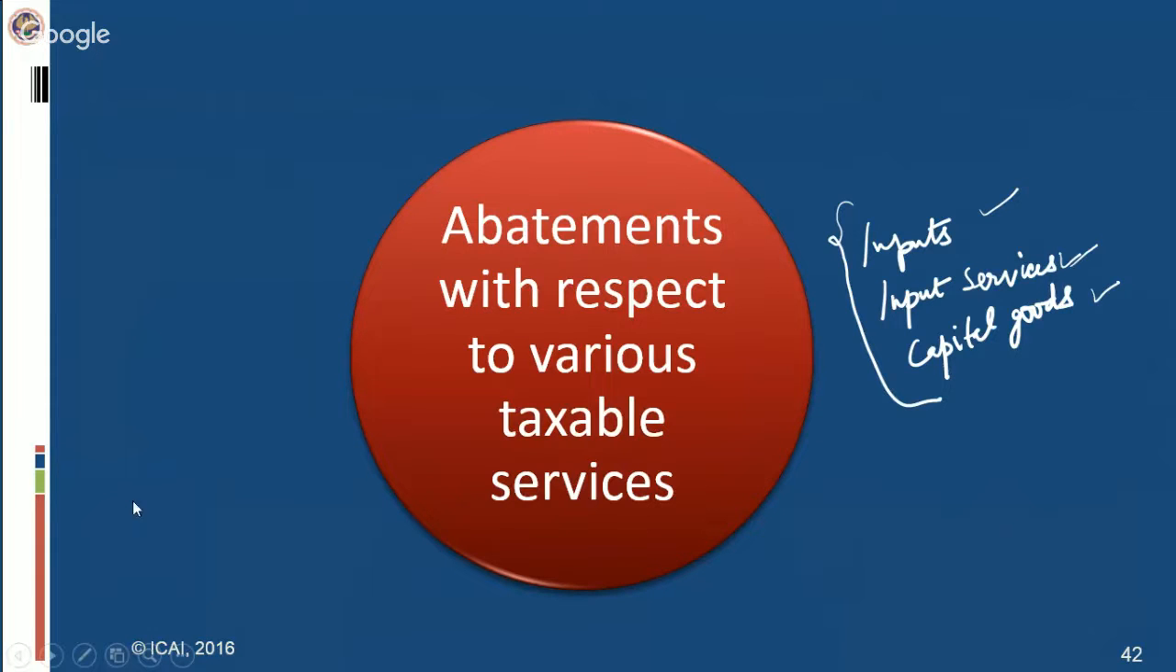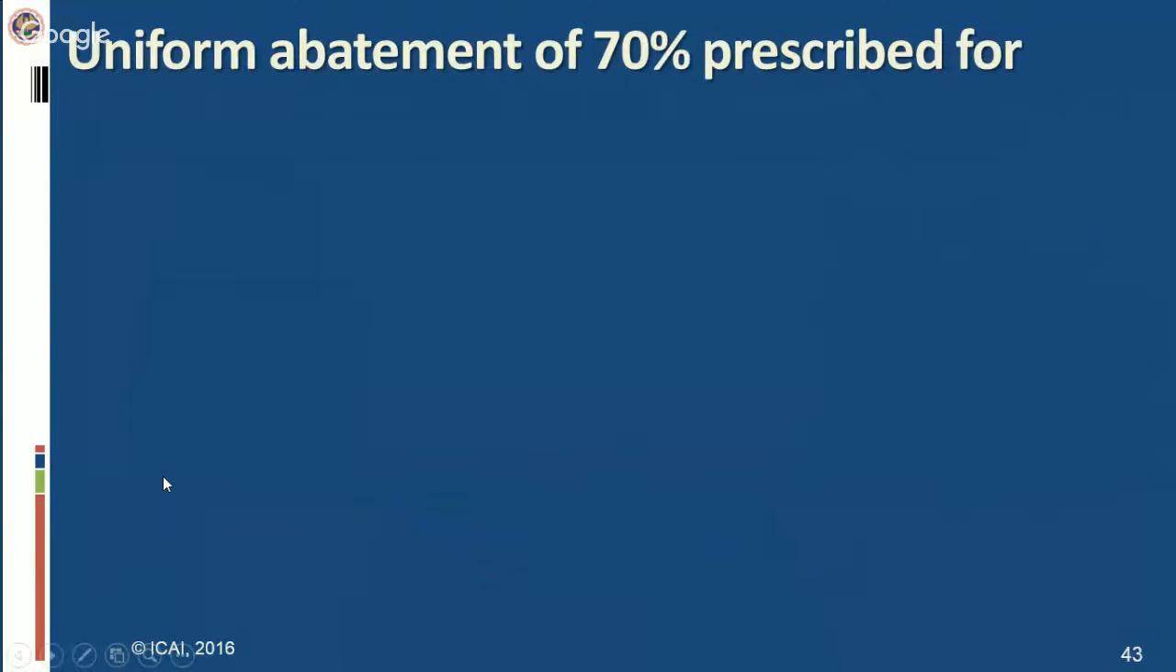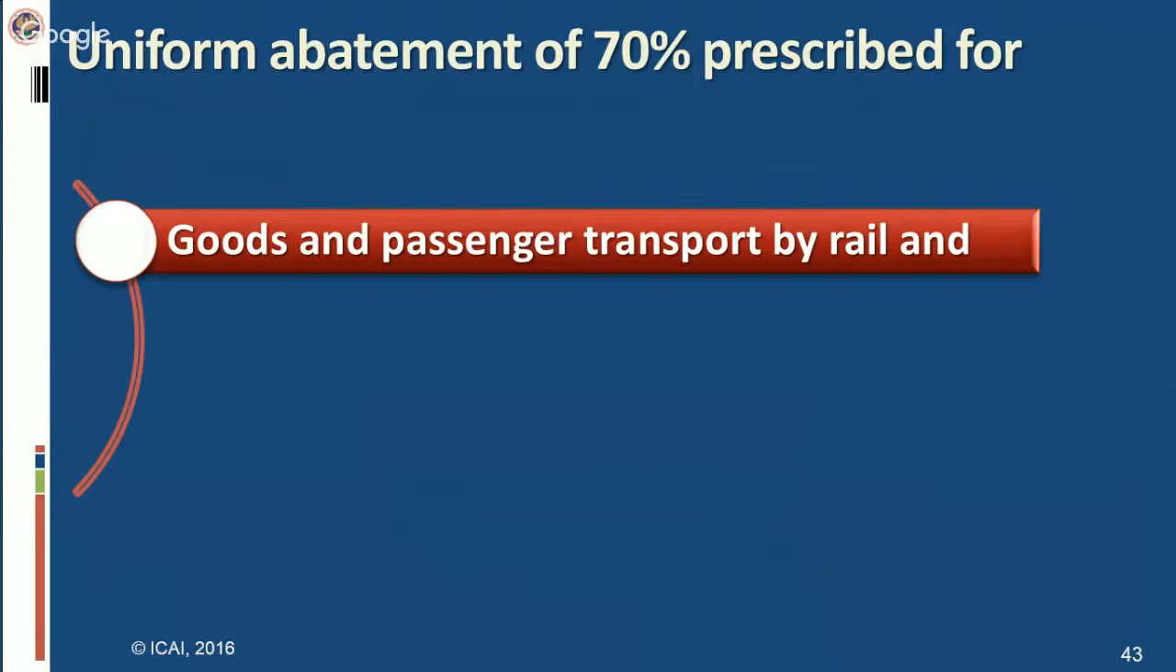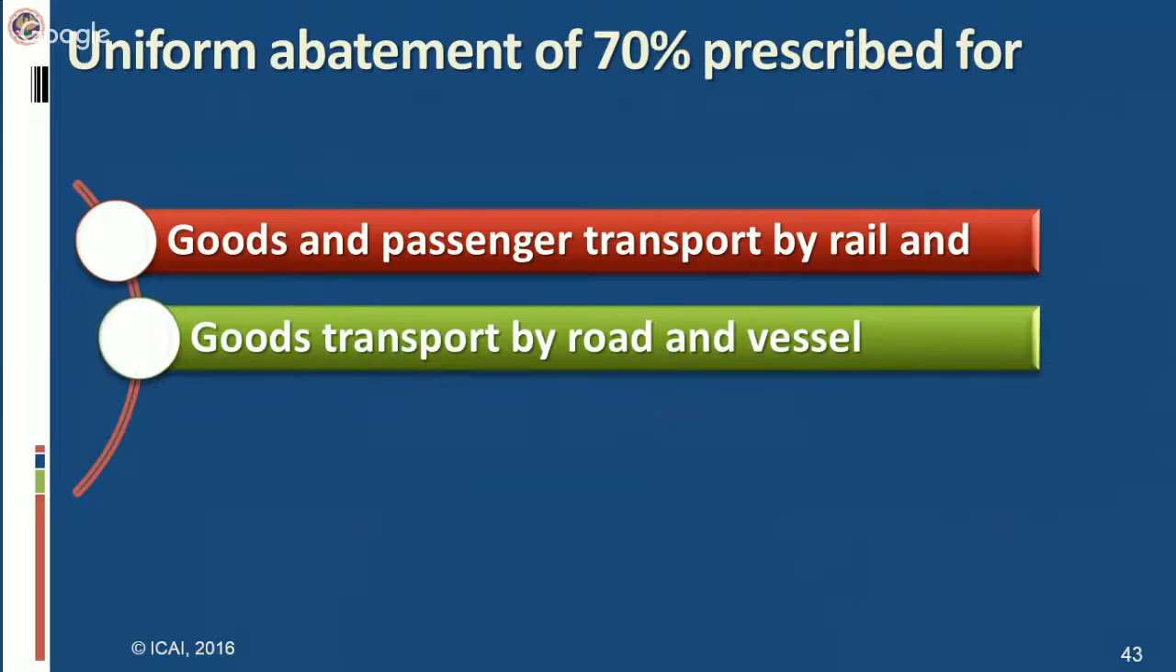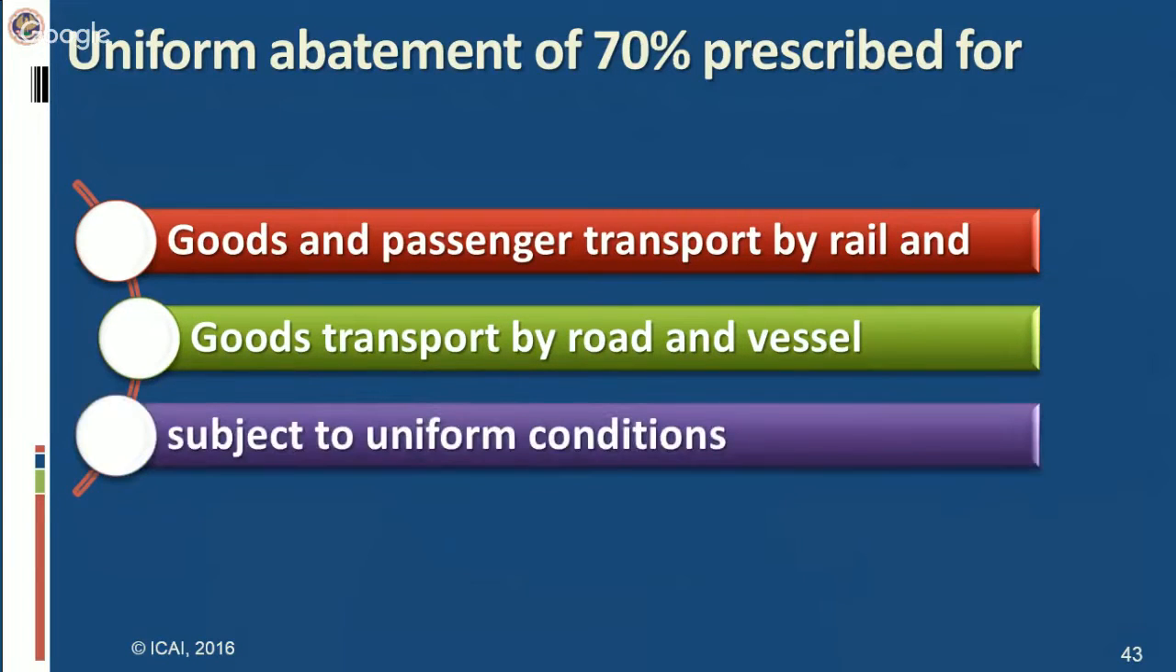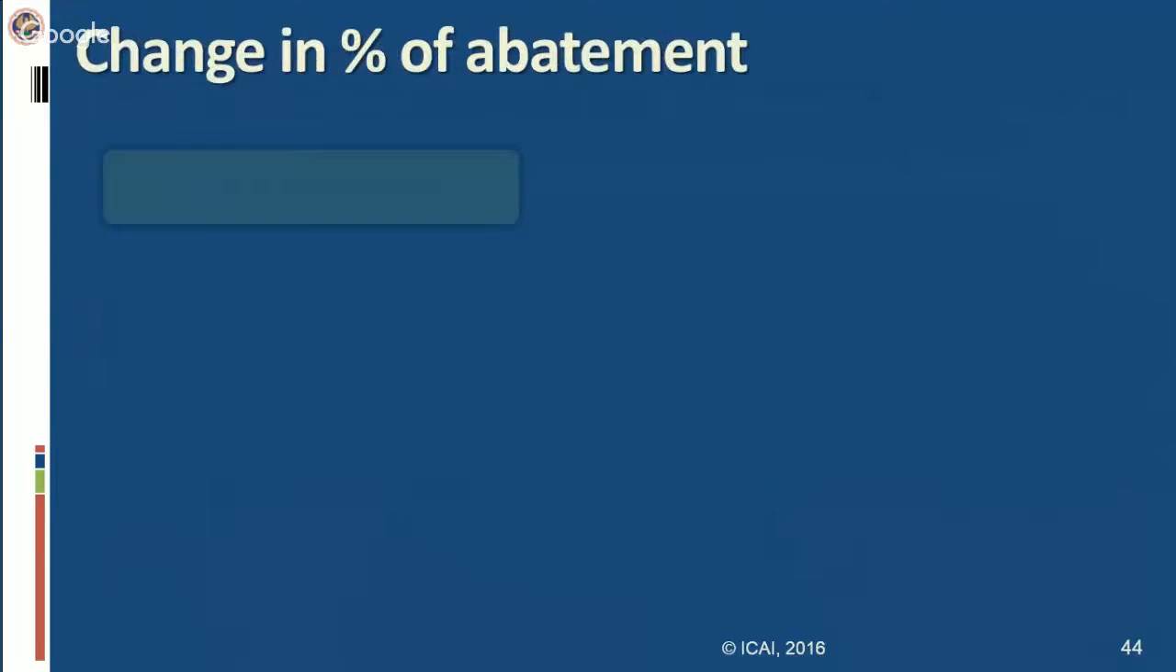Now coming to the amendments which have been made in notification number 26/2012, that is the notification prescribing the various rates of abatement or the various rates of taxable value for the different services. Uniform abatement of 70% has been prescribed for goods and passenger transport by rail and goods transport by road and vessel, of course subject to uniform conditions. So what you see is the amendment, but in order to understand the amendment in a better manner, let us first understand what was the existing situation.